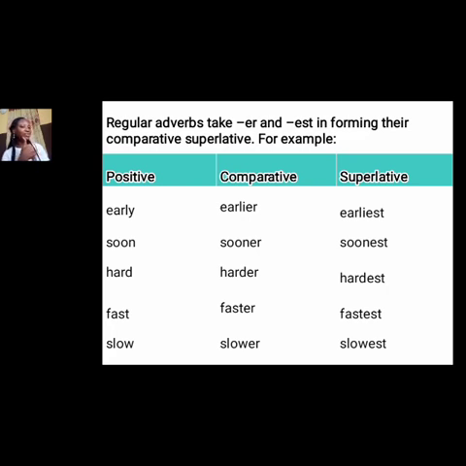I gave you the hard one. I gave her the harder one. I gave them the hardest. Do we understand it now? Now another word, we have fast. Faster, fastest. You're fast. Tolu is faster than you. Bola is the fastest of the two of you. Do we get that now? Good. We have slow, slower, slowest.